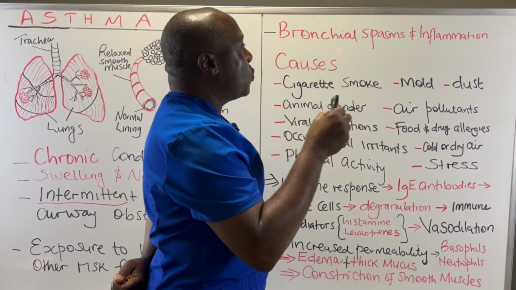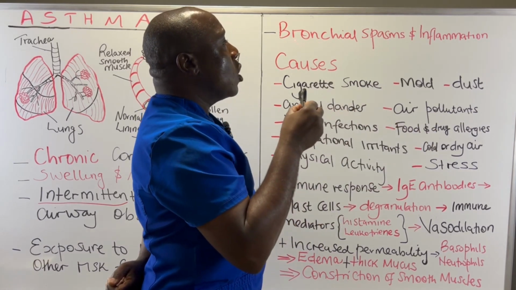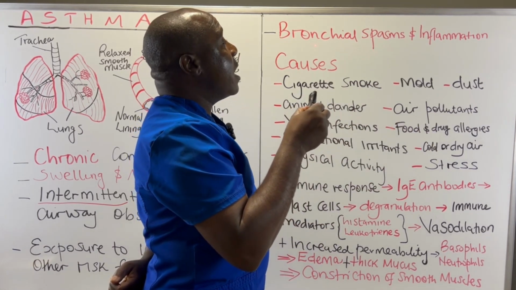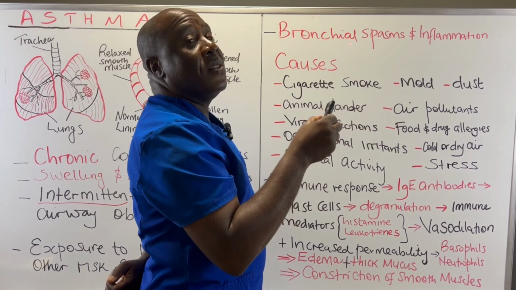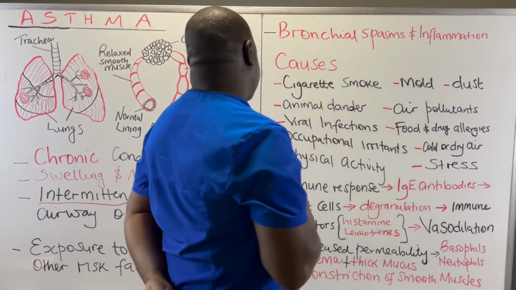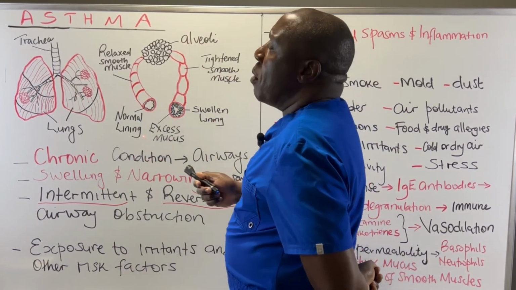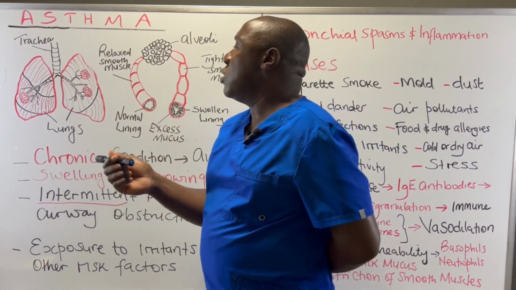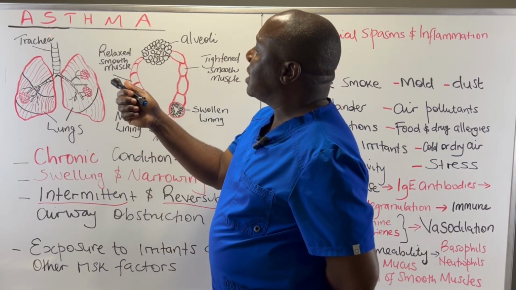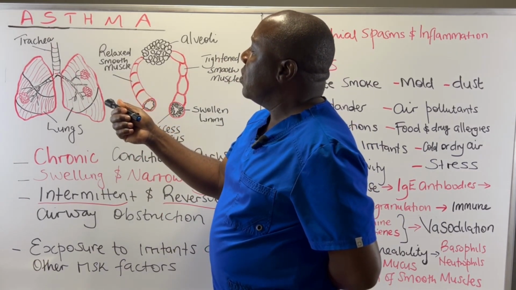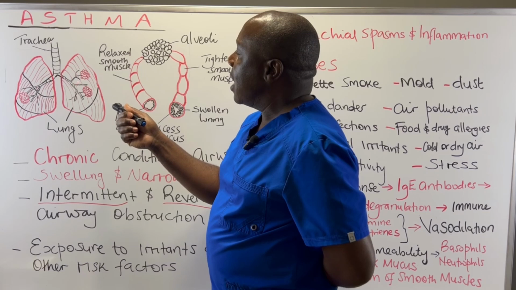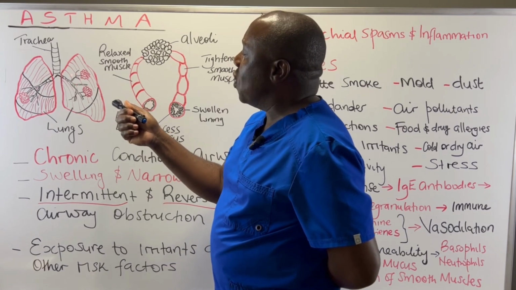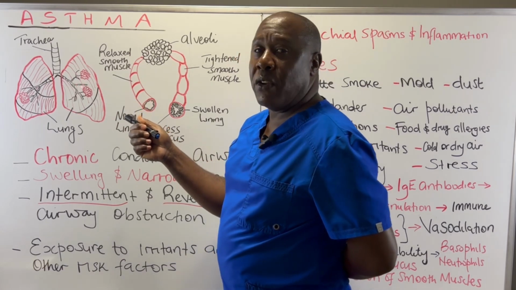So these bronchospasms and inflammation caused by the irritants are the ones that are going to result in an asthmatic attack. Now, during normal breathing, we take in air through our mouth or through the nose, and our air travels down the trachea, then the main bronchi, into the bronchioles and alveolar ducts, all the way to the alveoli.